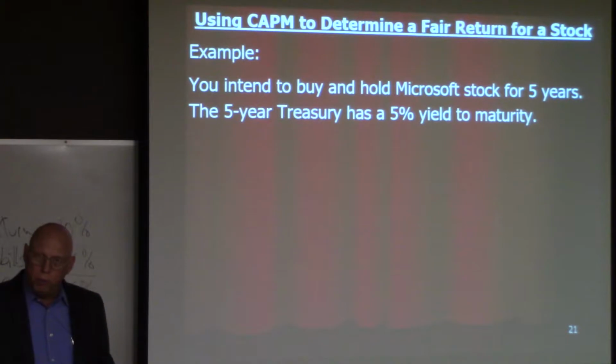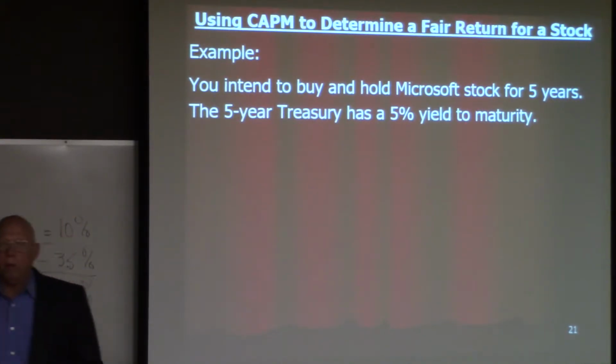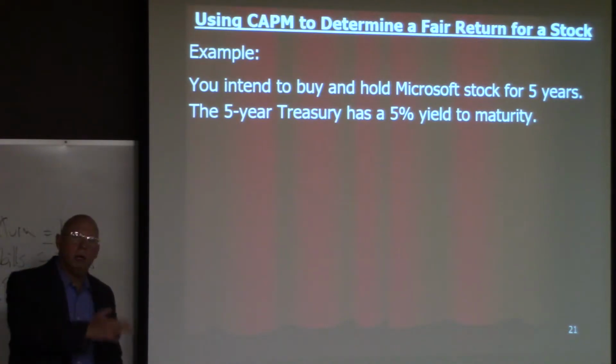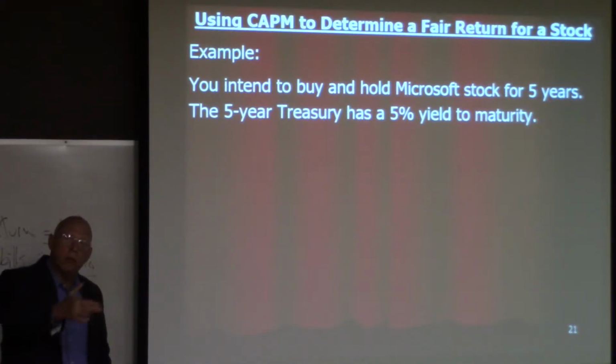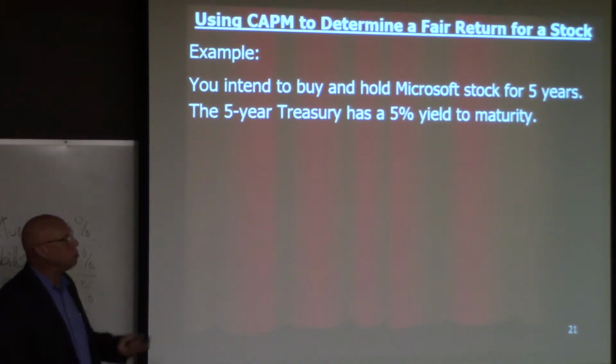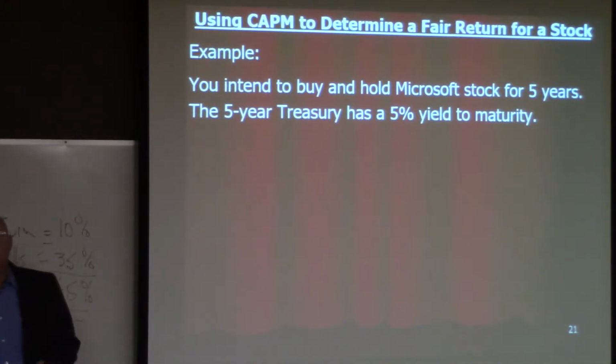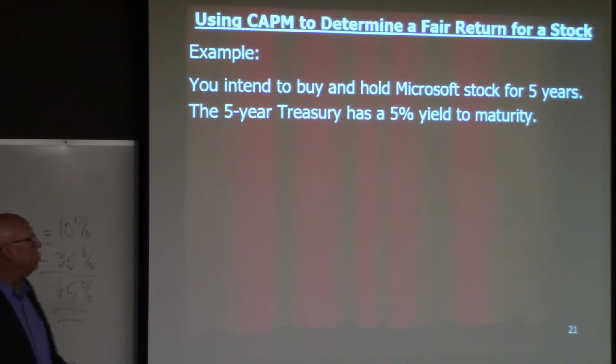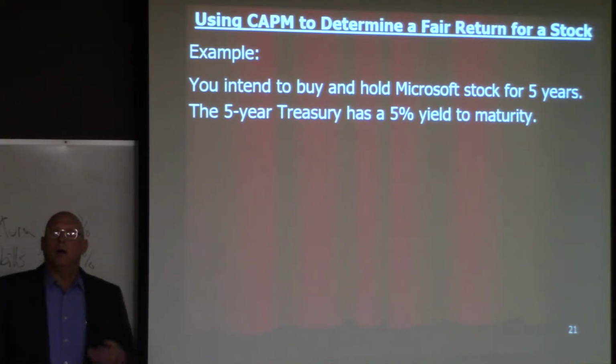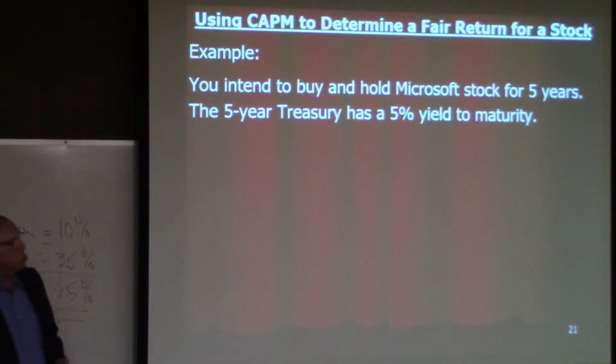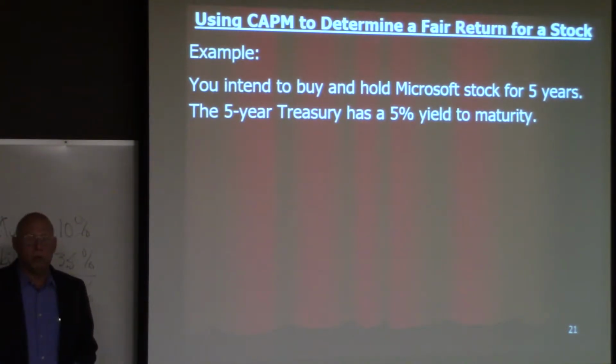There are some people who agree with me on that and some people who think it should always be the Treasury bill. Remember that 5-year Treasury has a lengthier maturity, 5 years versus 6 months for a Treasury bill, and so it is subject to some volatility, okay? So some people don't agree with using anything more than a 6-month Treasury bill to represent the risk-free rate.